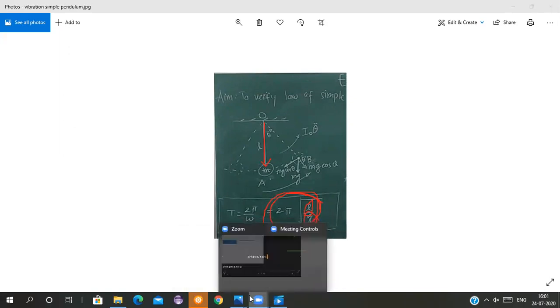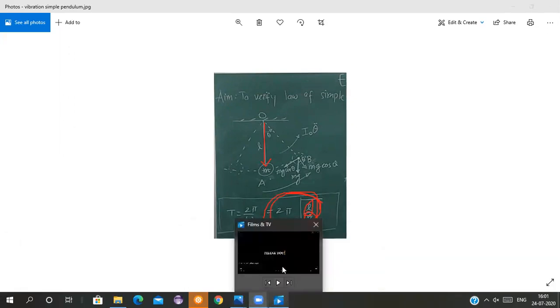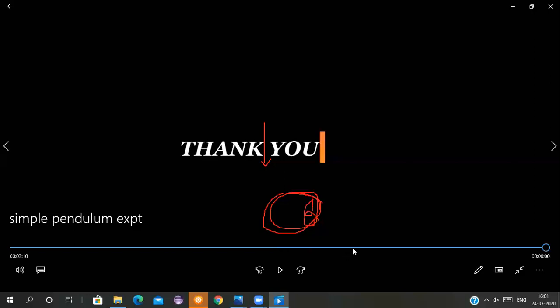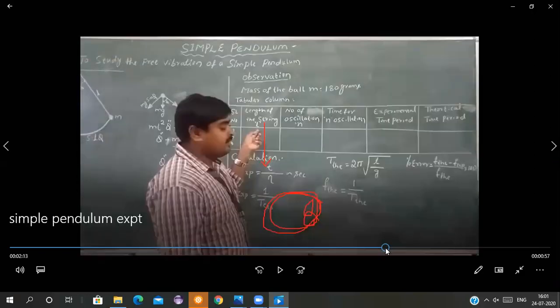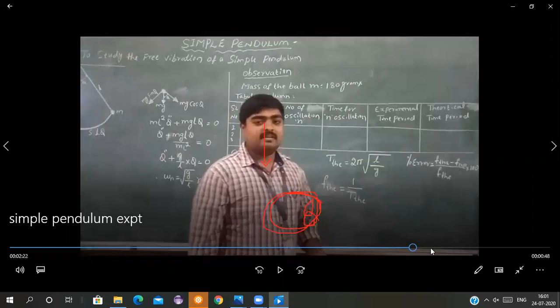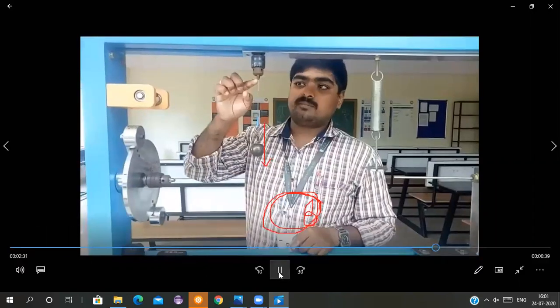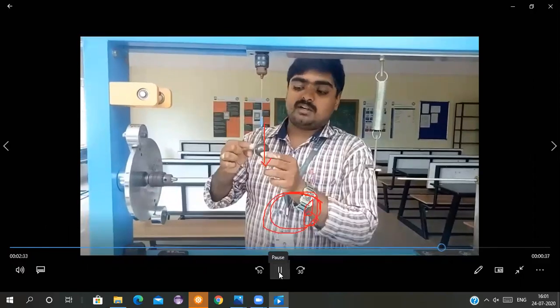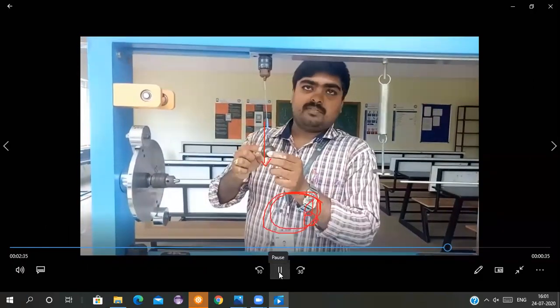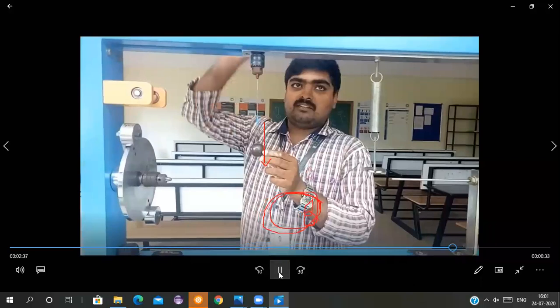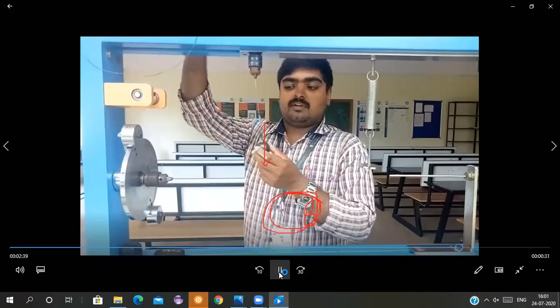Hope you are getting what I am trying to tell you. The practical frequency you will get from your practicals here. See here, when you take this simple pendulum and measure it, you just have to give a small displacement to it, and you have to start the stopwatch